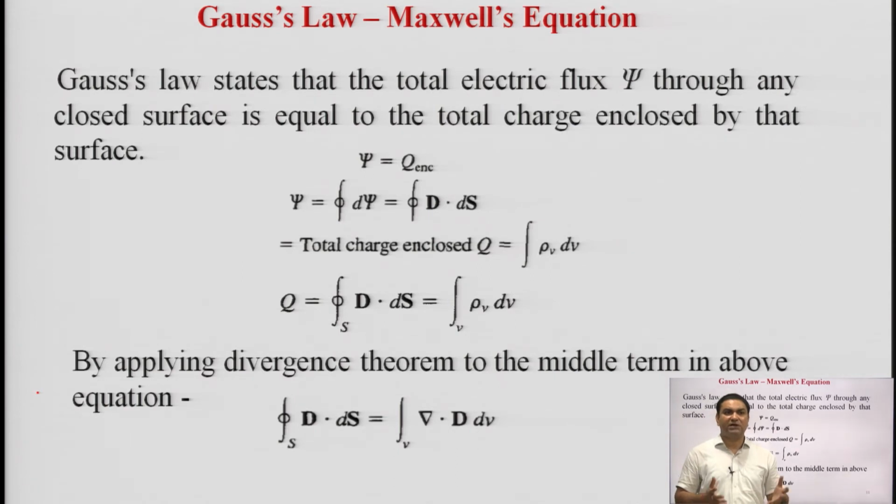As we know, Gauss's law states that the total electric flux psi through any closed surface is equal to the total charge enclosed by that surface. It is a very fundamental and very basic law, very generalized, and used in the electrostatic field. So, as we know, this psi is equal to Q enclosed, and this psi is defined as